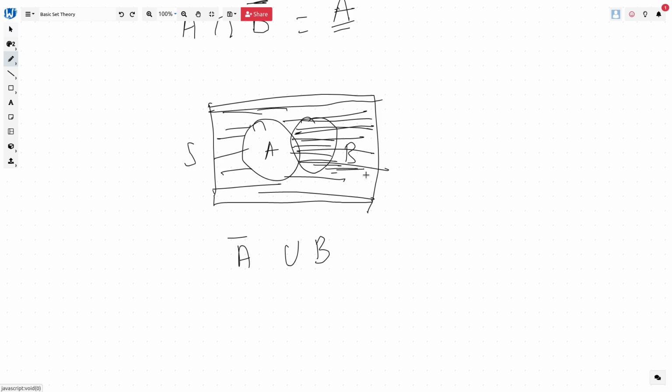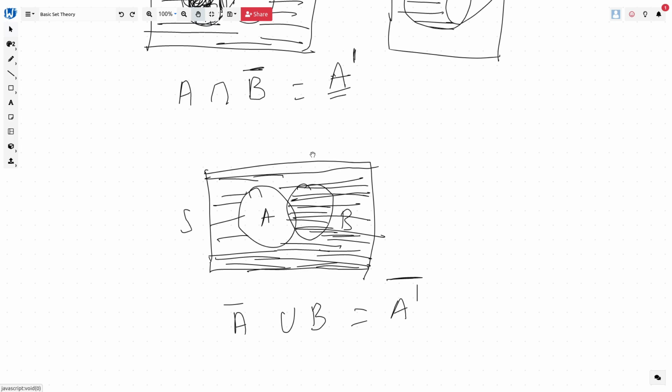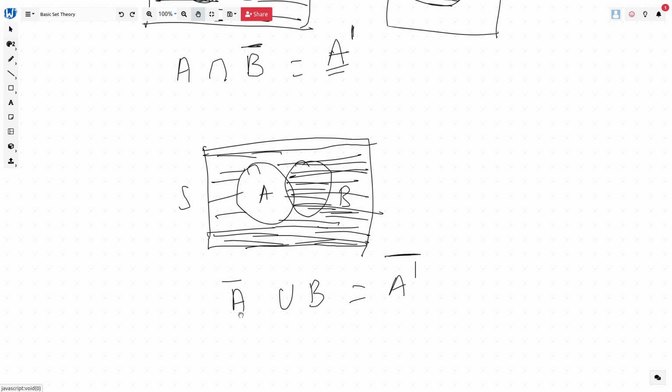So you can see that again, only A is left, so it is a complement of this, it will be only A complement, because apart from that part everything is covered, right? You can also use the complement rule to find this.